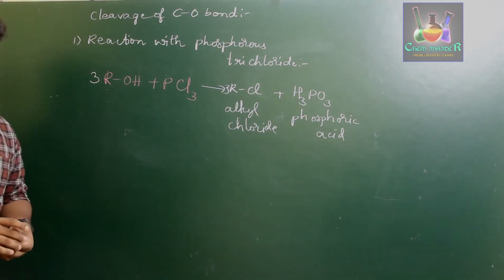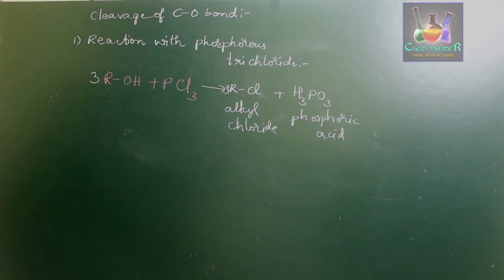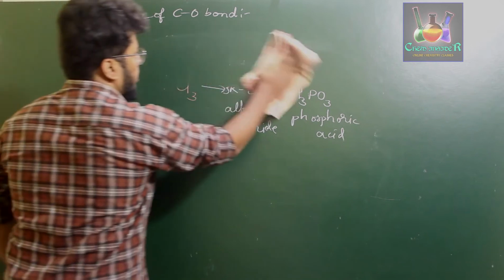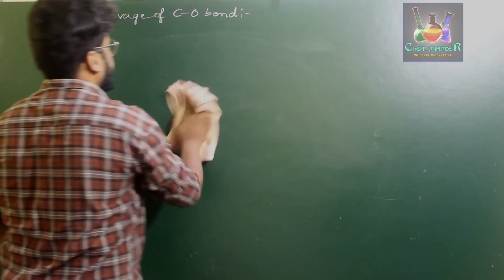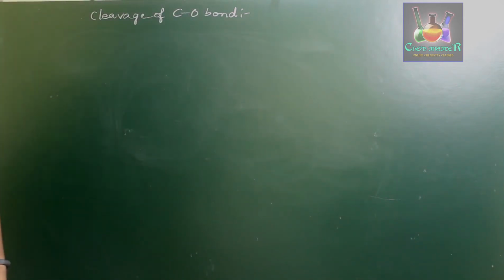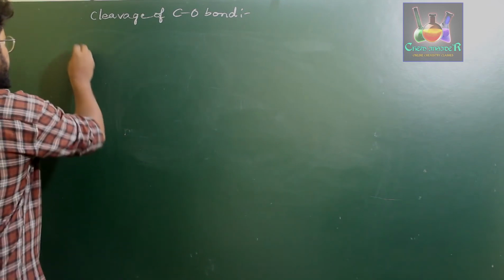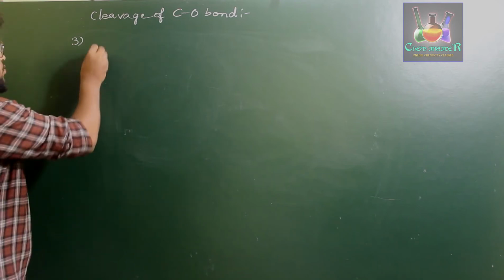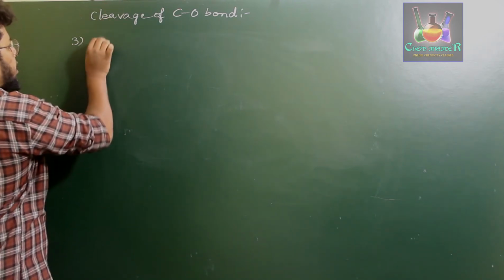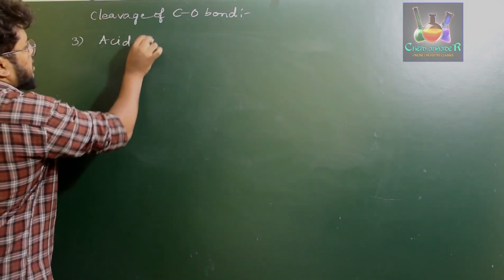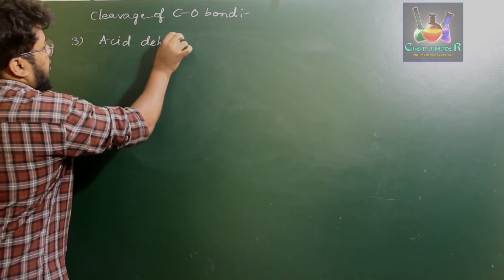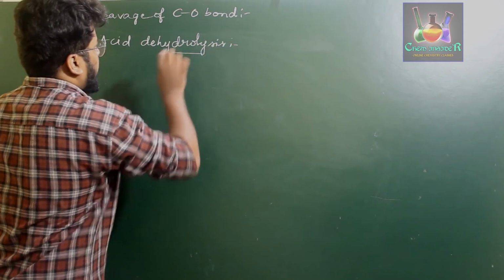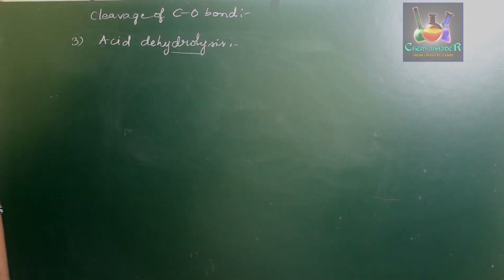So now we are going to discuss a very important reaction which involves carbon and oxygen bond breaking, that is acid dehydration. The third reaction, which involves cleavage of carbon and oxygen bond and is very important, is acid dehydration. That means we are losing a molecule of water. Dehydration means removal of water.